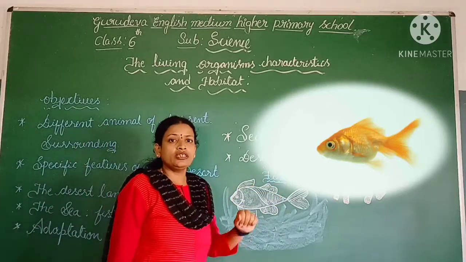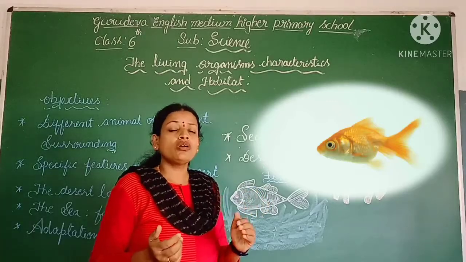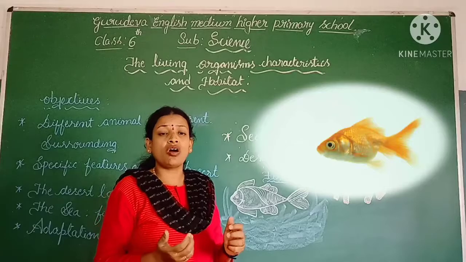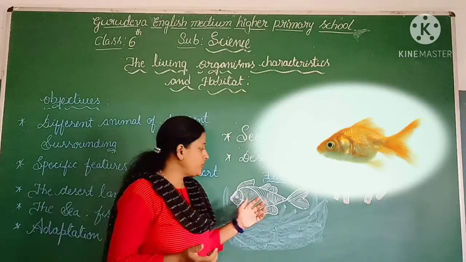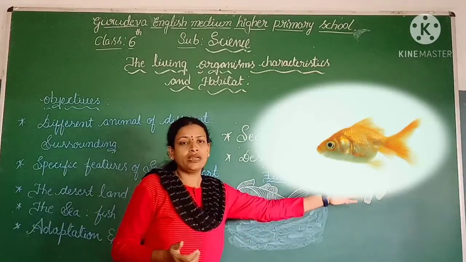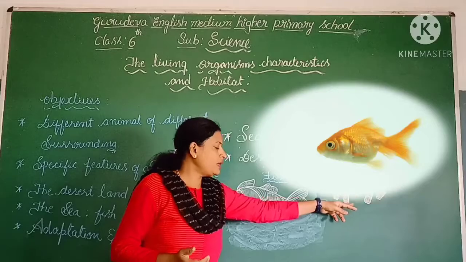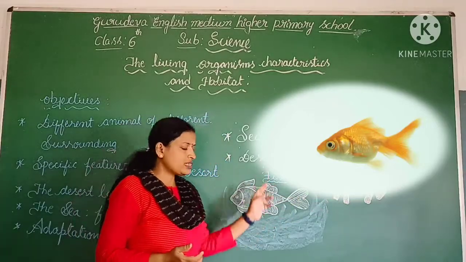Just to make you understand very clearly what the specific features of different animals in different areas are. We just observed the sea area and the desert area, by considering the example of the camel in a desert land and the fish in sea water.